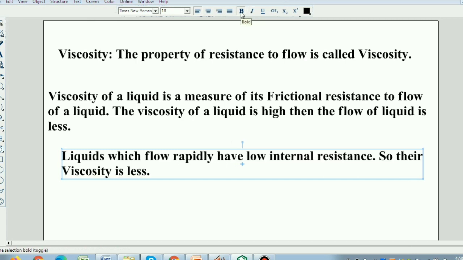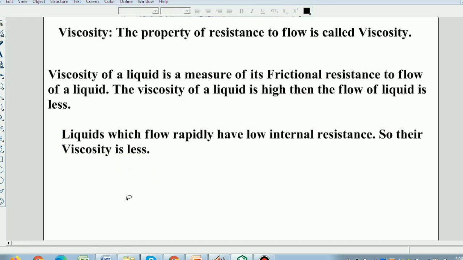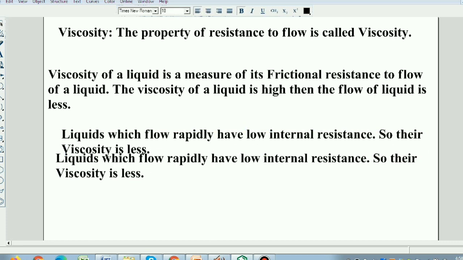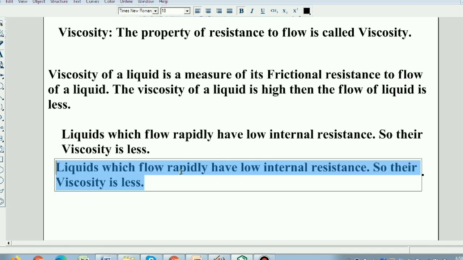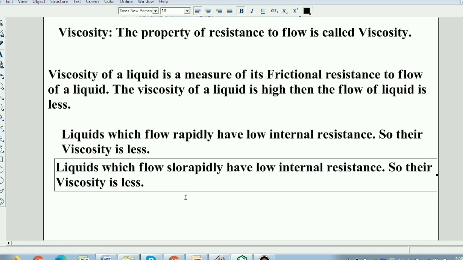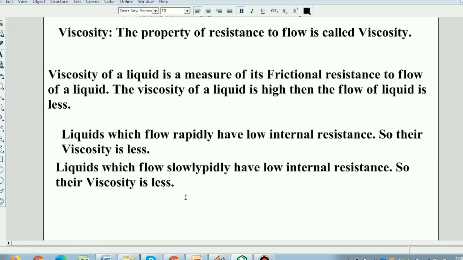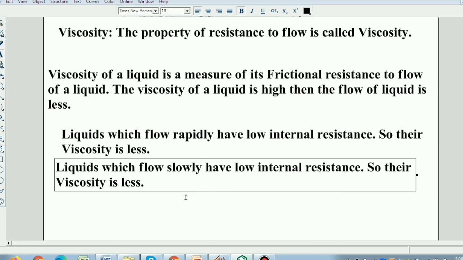Suppose, students, liquids which flow slowly have high internal resistance, so their viscosity is very high.